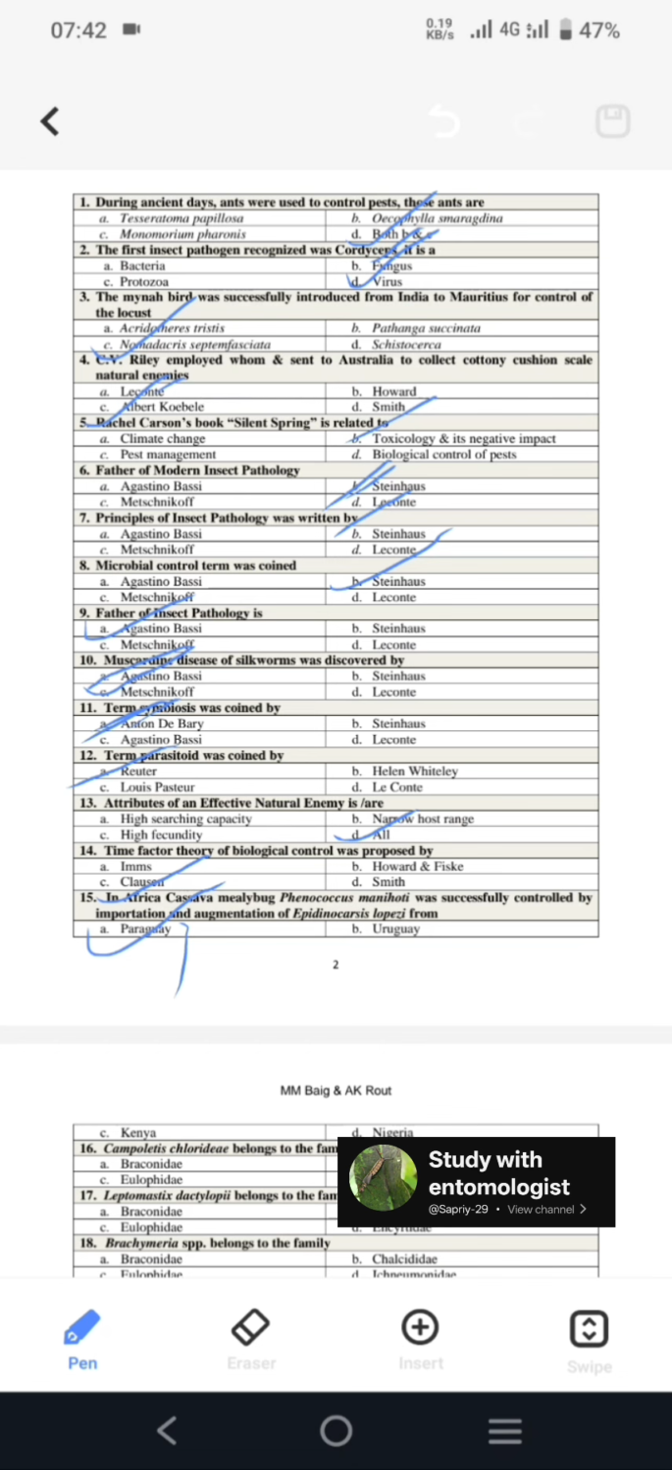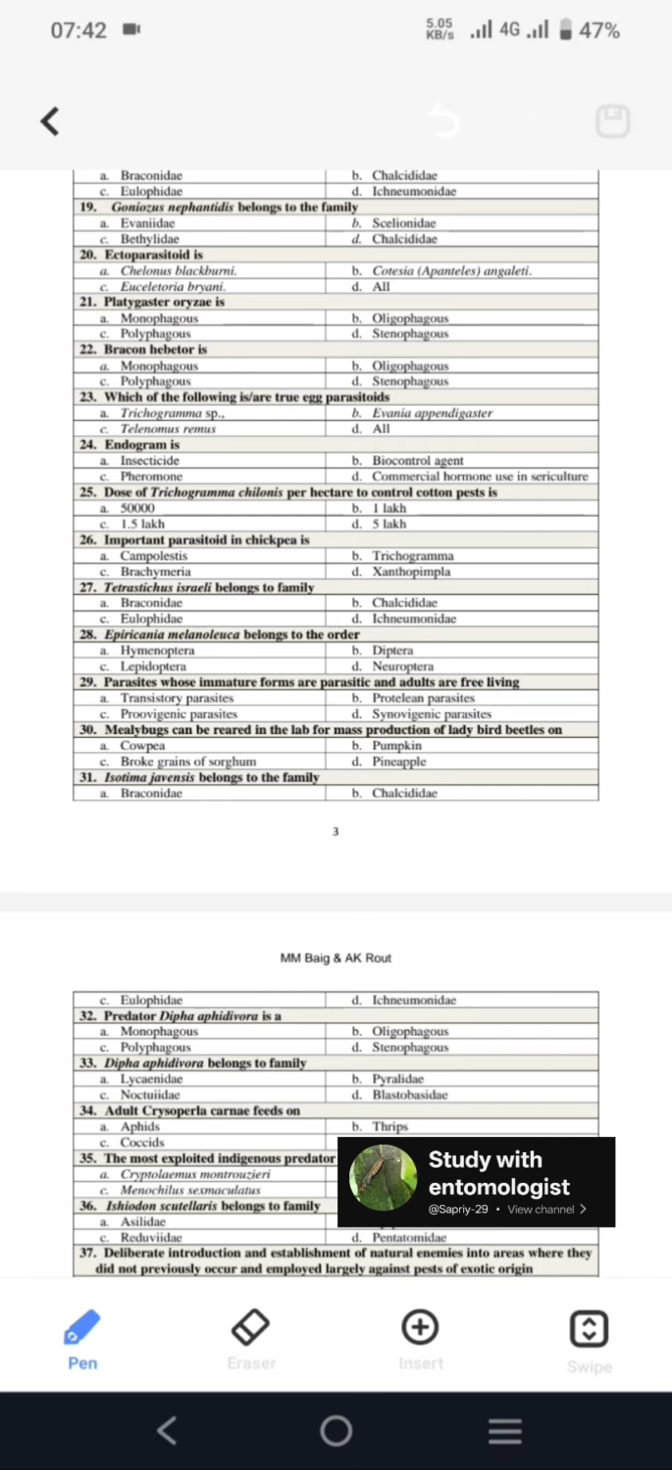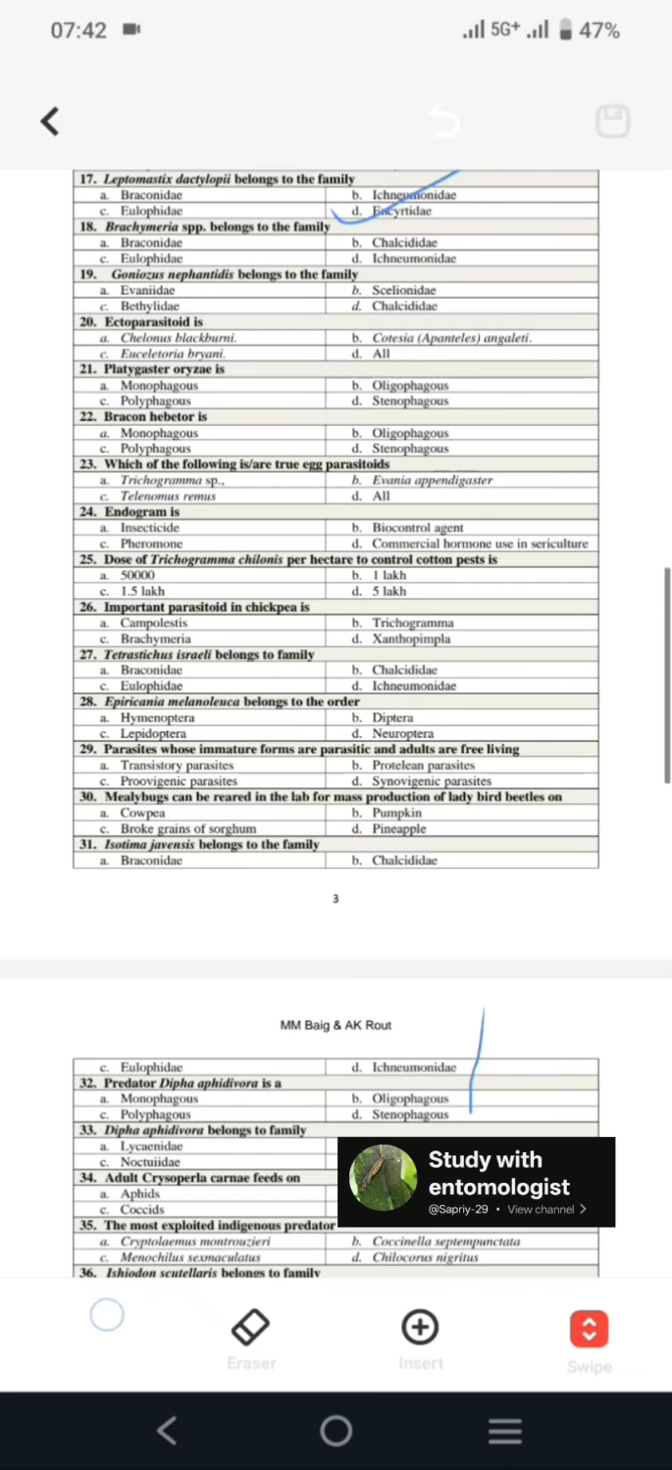Next, Campoletis chlorideae belongs to the family Ichneumonidae. Next, Leptomastix dactylopii belongs to the family Encyrtidae. Next is, Brachymeria species belong to the family Chalcididae. Next, Goniozus nephantidis belongs to the family Bethylidae.